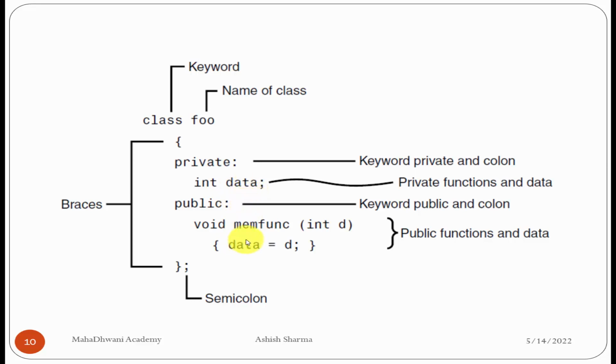We are using it to initialize the value from the parameter of the member function, and we put the value d to the data. So this is a public function and data. These are the curly braces. The first is to open the class, the second is to close the class, and here the semicolon completes the class.